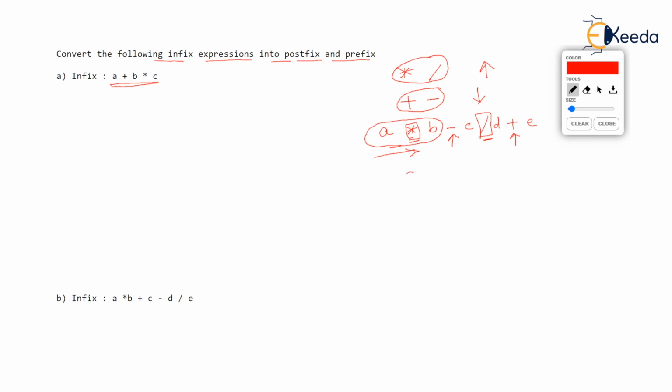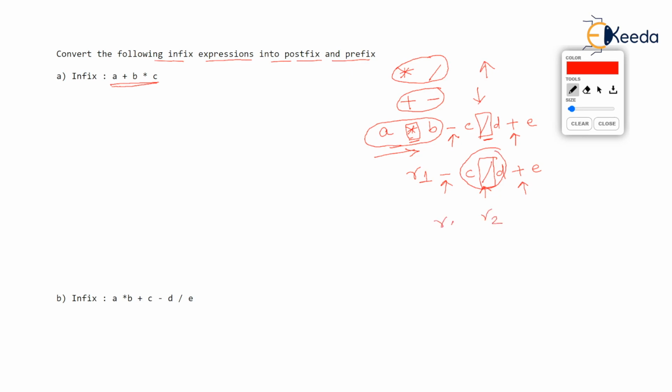Let's call it R1, some result. So what is now pending is R1 minus c upon d plus e. Now there are three operators: minus, upon, and plus. But you know that division has higher priority than minus and plus. So you must solve c upon d now. Let's call it R2, some result.